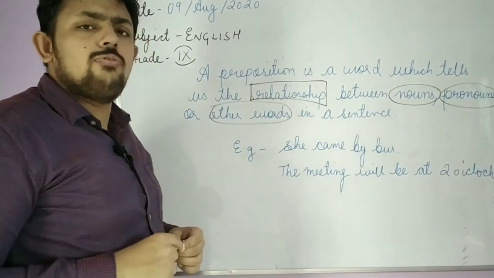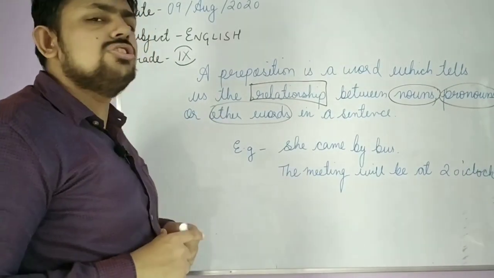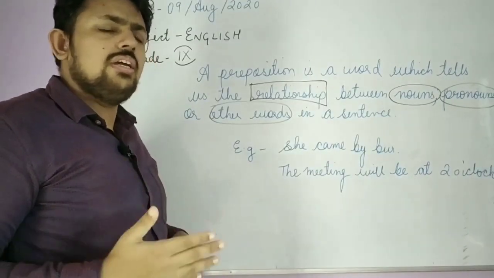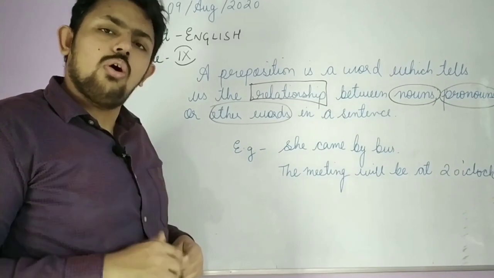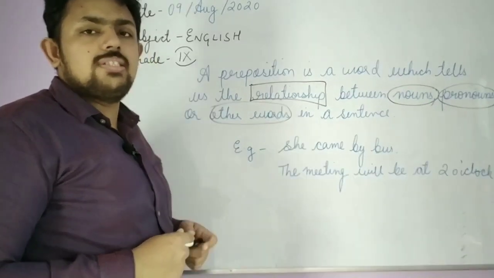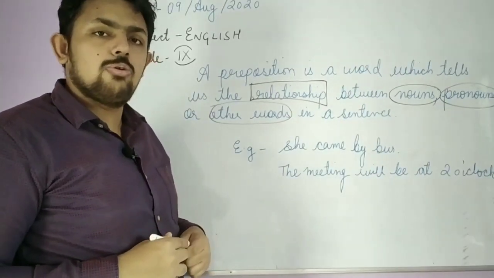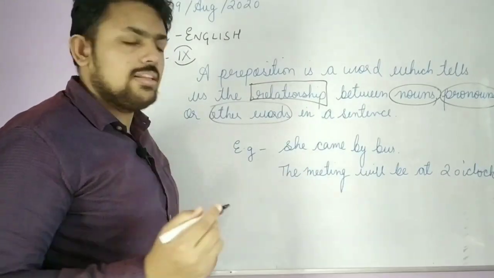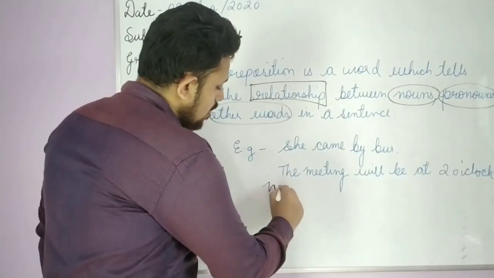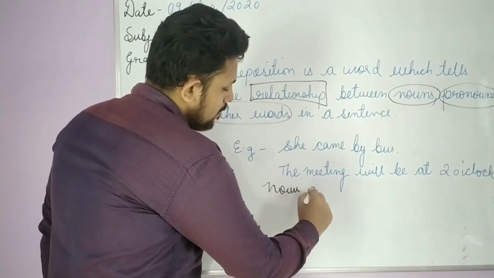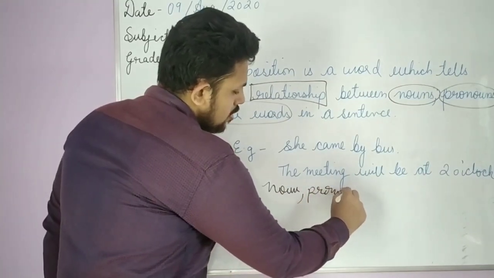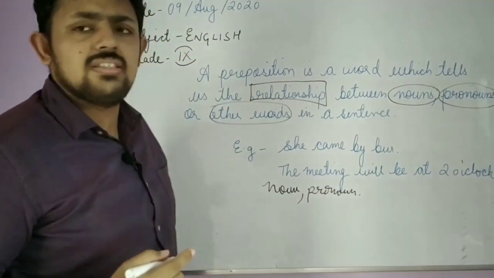One thing you have to keep in mind, a preposition usually comes before a noun or pronoun. What is the condition for a preposition? It comes either before a noun or pronoun or maybe some other words.